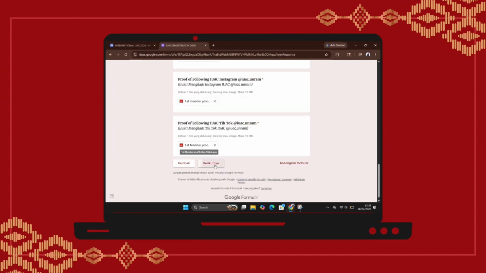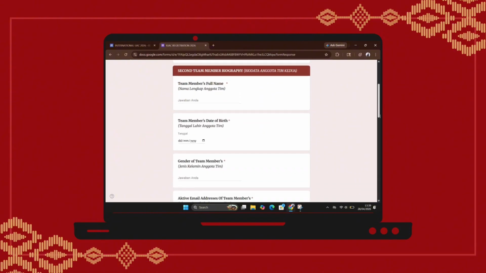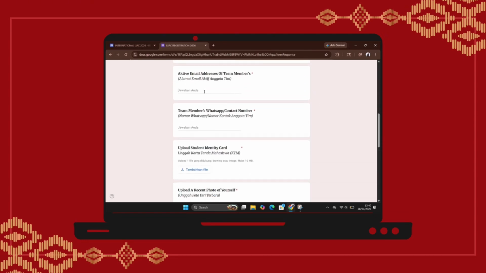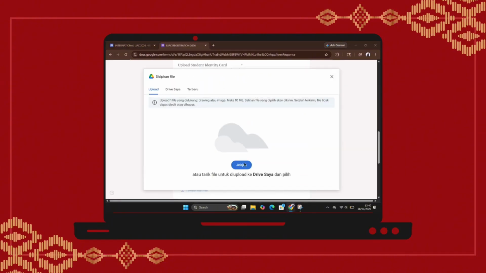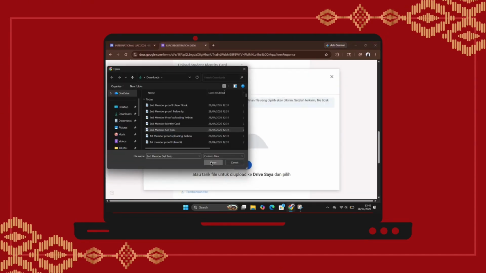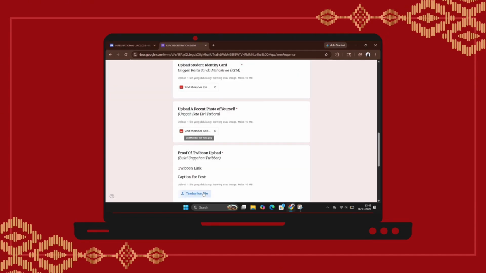In the fourth section, regarding the biodata of the second member, which contains the full name of the second member, date of birth, gender, email, and WhatsApp number owned. And you can attach the document files that you have previously prepared for the second member.